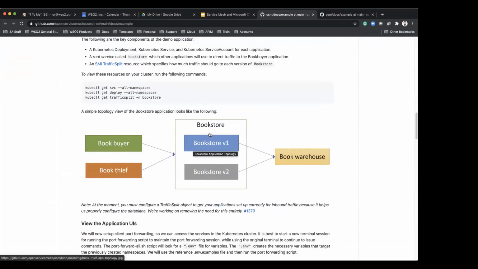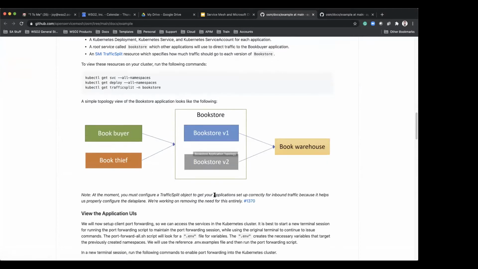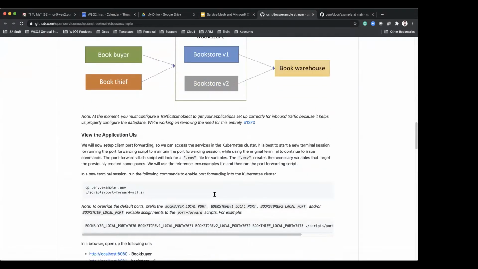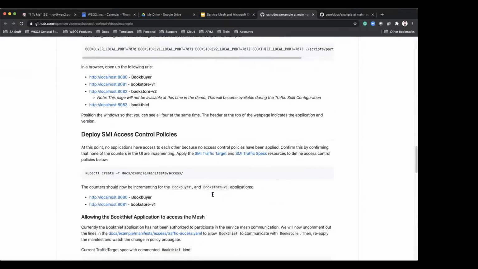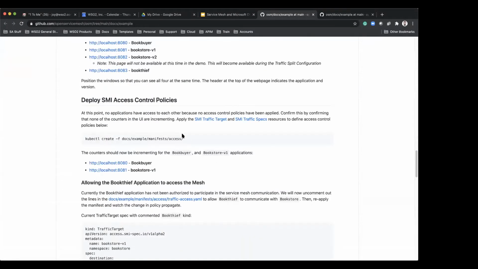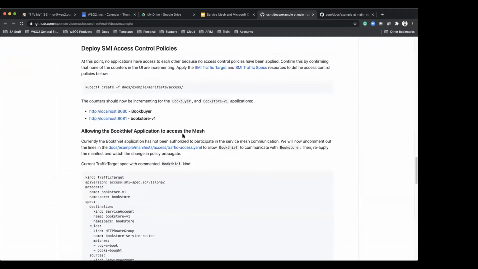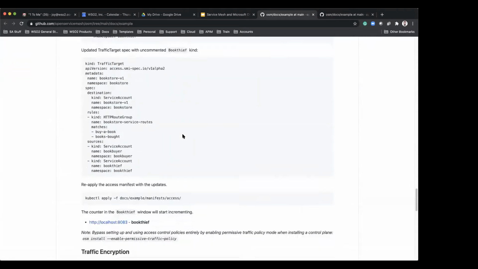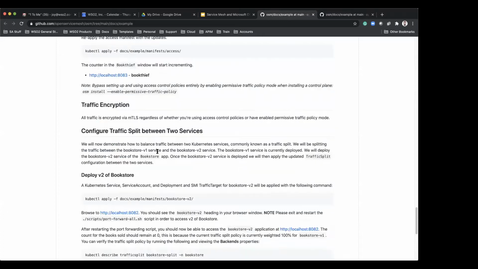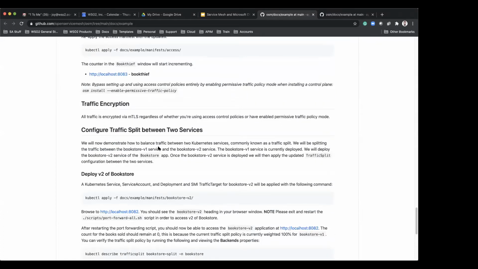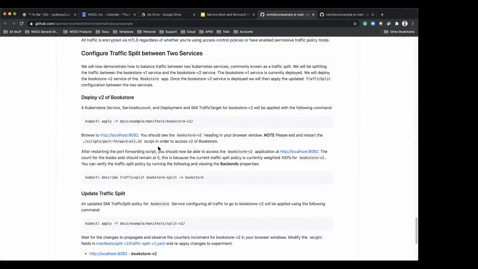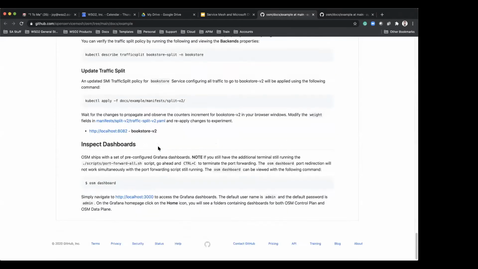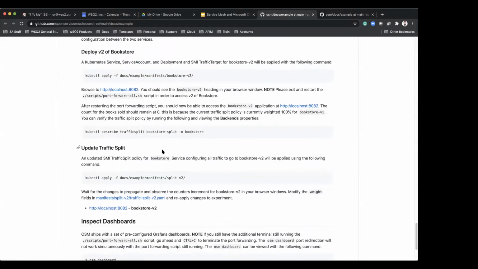It provides the bookstore sample application, and this sample demonstrates a few use cases: how to deploy access control policies, and how to configure traffic split between services based on weightage. Those are the use cases we can try out with this sample.